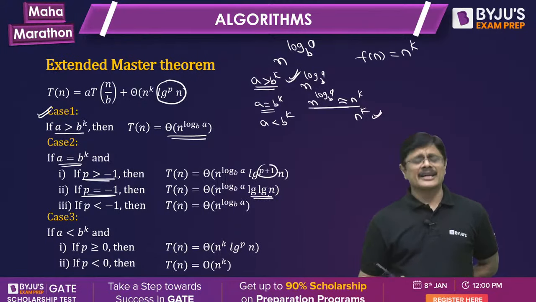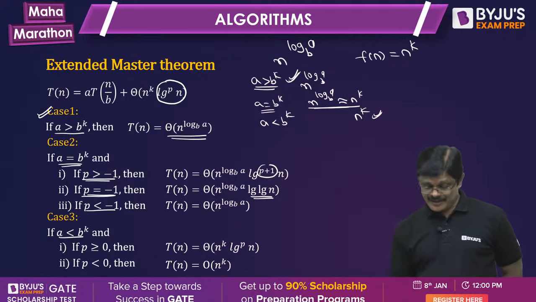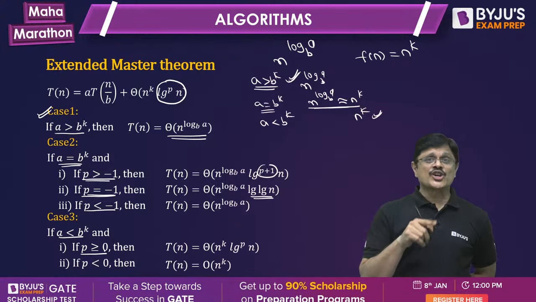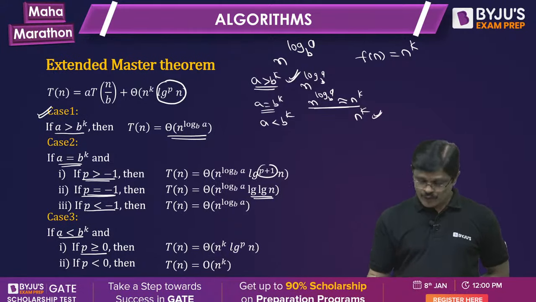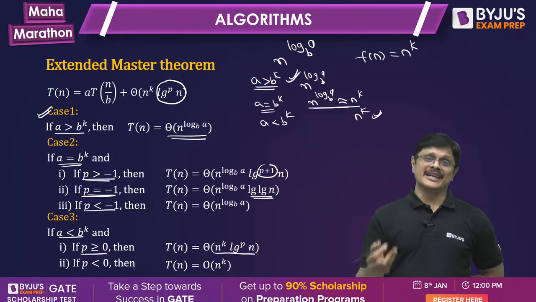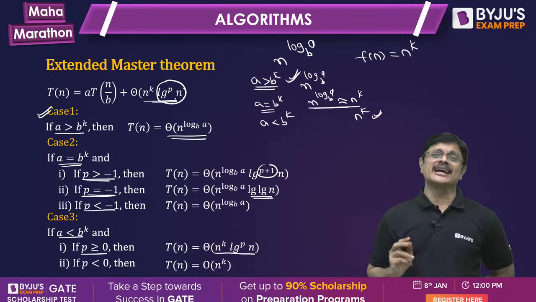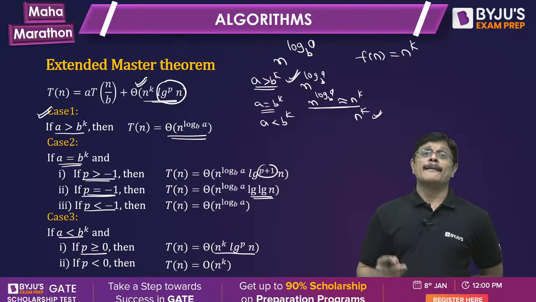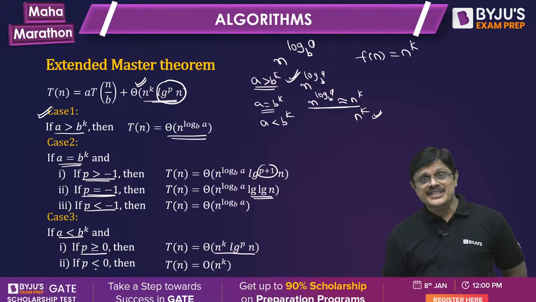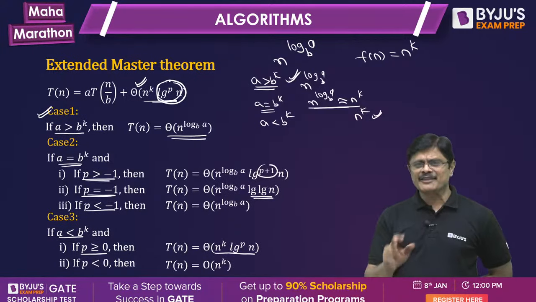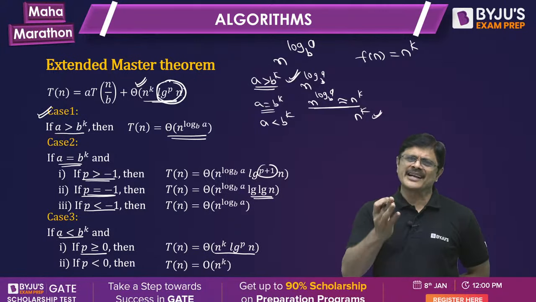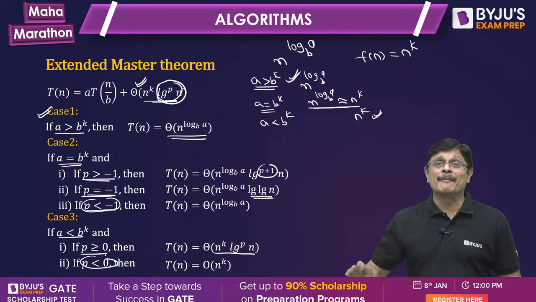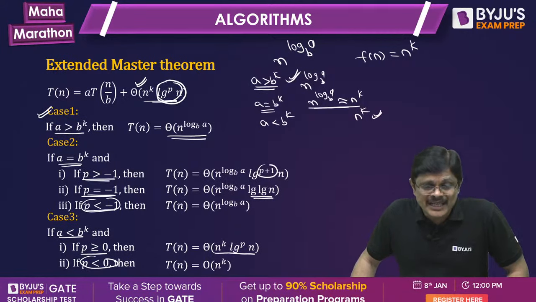And when a is less than b power k, what happens? Again, based on the p value, if p is positive or 0, then the answer is theta n power k log power p n. That factor you are going to get as the answer, because obviously this is the dominating factor. But when p value is less than 0, even though this factor is there, it has no effect and can be ignored. See, in both the cases, you see here and here, that factor was completely ignored.